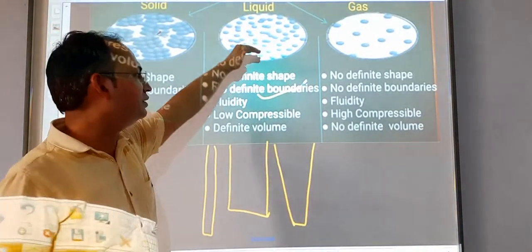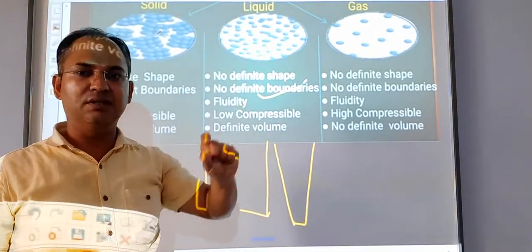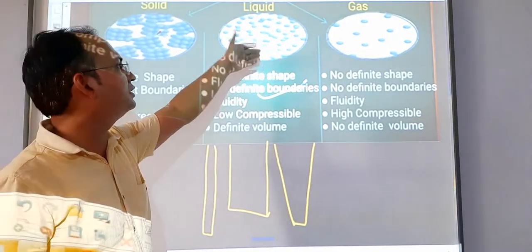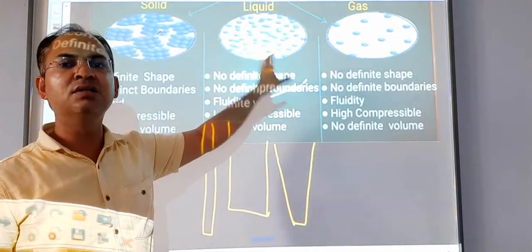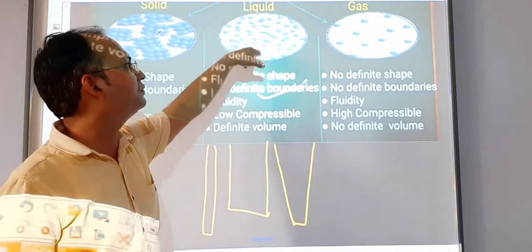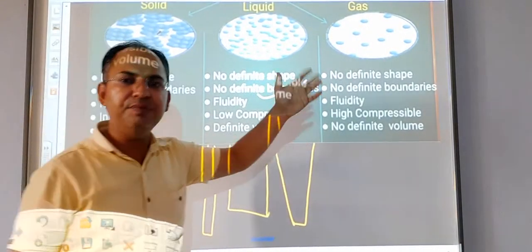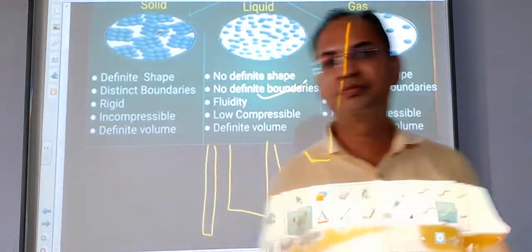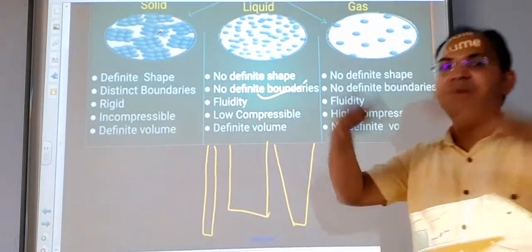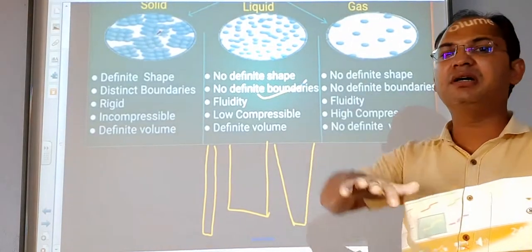In case of liquid, they can be compressed very little because they possess very little intermolecular spaces. There is empty space present in between their molecules, but in terms of gas, they can be highly compressed. A large amount of gas can be compressed in a small vessel.